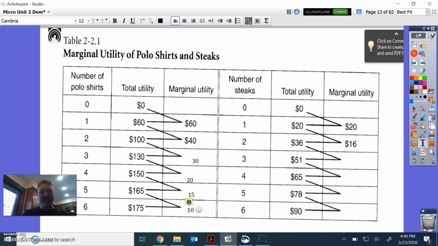You guys will realize that 6th polo shirt probably doesn't get worn a lot, it's just sort of sitting there in your closet. And this is number of steaks, that's 15 and 14. Remember the difference between these two numbers, 65 and 78, difference is 13, and those two is 12, okay? So make sure you're able to calculate the marginal utility or the additional benefit, also known as the marginal benefit, which we're using here in the next couple of days.